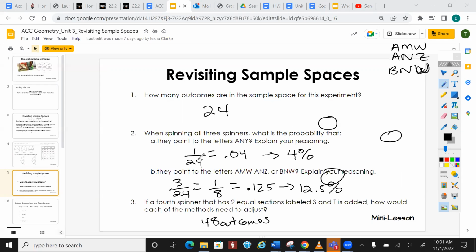Because now it would be 1/48, which is an even lower chance of happening, right? Yeah, about 2%. Same thing with this one: it would be 3 out of 48, and that would be 6.25%.